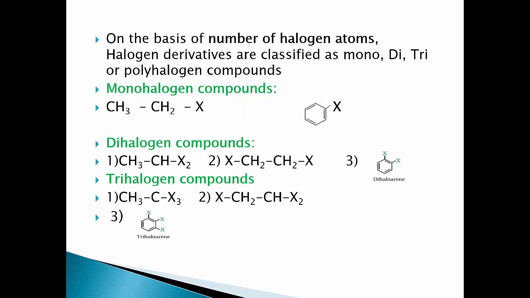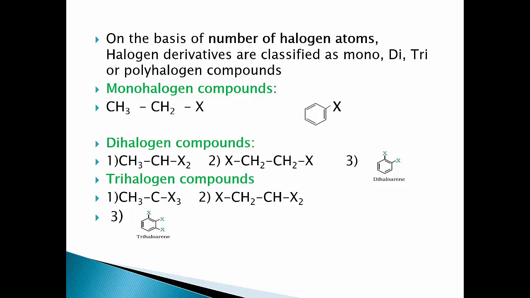Second classification is on the basis of the number of halogen atoms present in the compound. Halogen derivatives are classified as monohalogen derivatives, dihalogen derivatives, trihalogen derivatives or polyhalogen derivatives. First we are going to see monohalogen compounds.